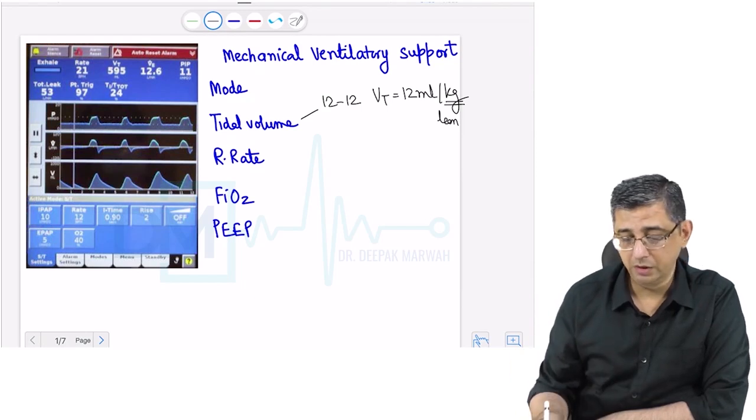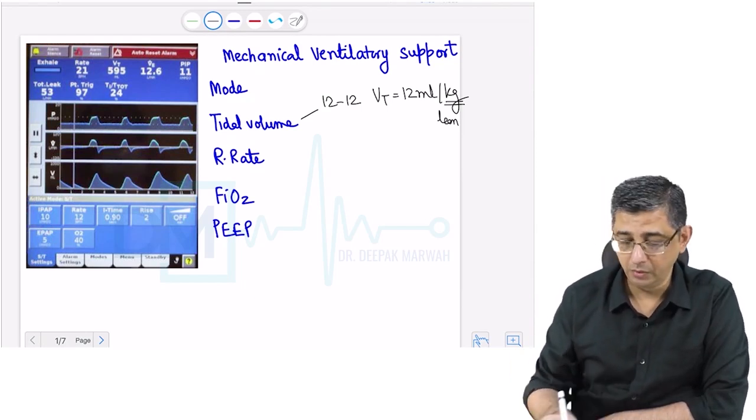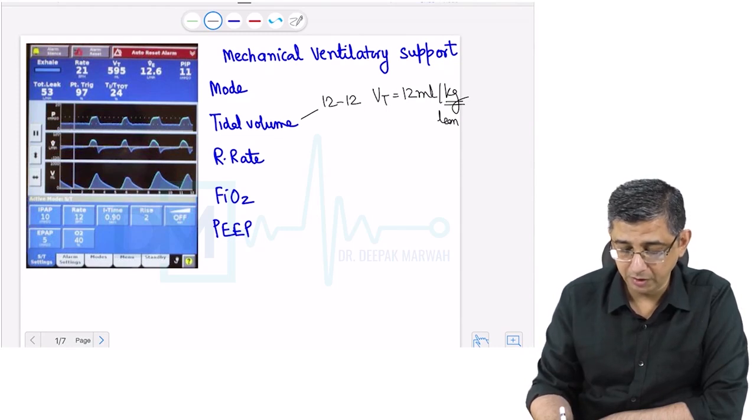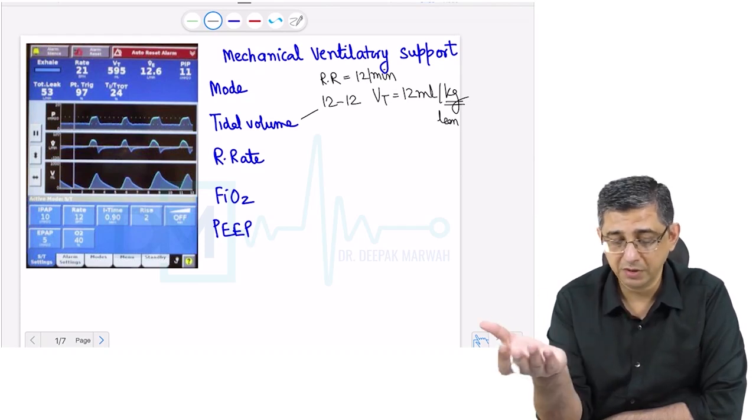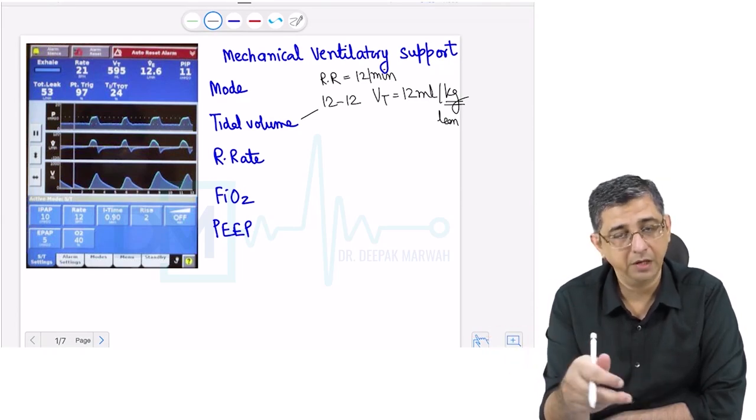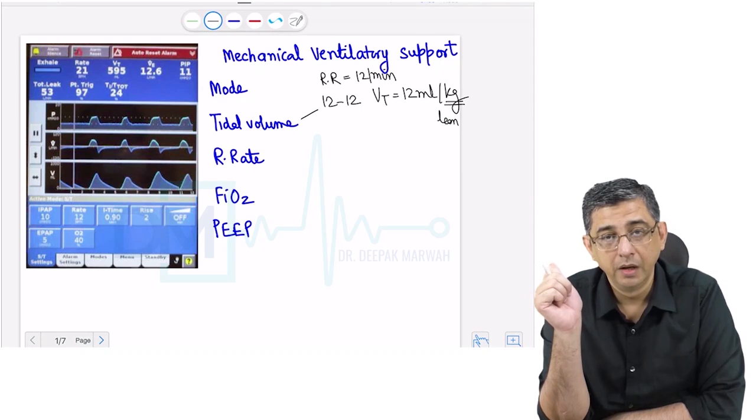12-12 rule basically means that the tidal volume is kept at 12 ml per kilogram and the respiratory rate of the patient is kept at 12 per minute. Because in 1 minute there would be 60 seconds, so the ventilator will be triggering a breath every 5 seconds. 12 fives would be 60. That would be a backup rate that would be available on the dashboard of the ventilator. You can adjust the respiratory rate.